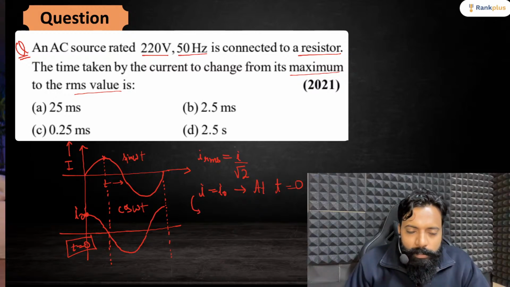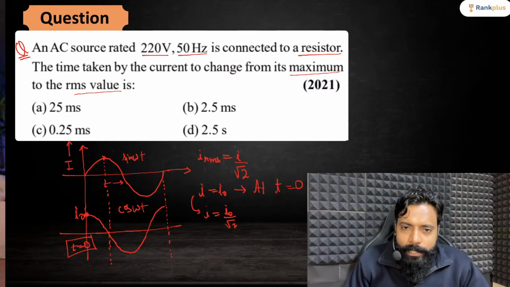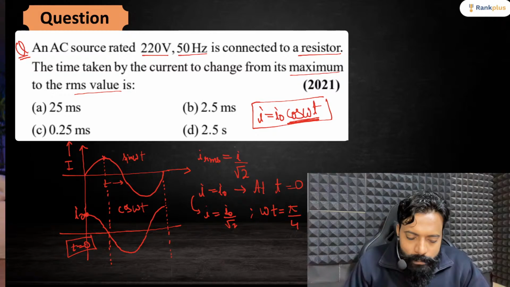And I want to know at what time my I will become I naught by root 2. If I'm considering I equal to I naught cos omega t, then to get the value I naught by root 2, I have to substitute this omega t as pi by 4. Pi by 4 is a 45-degree angle, right? So I need to substitute that value.